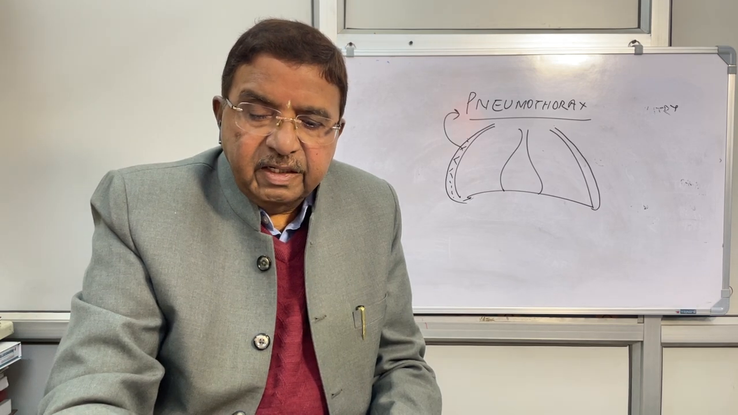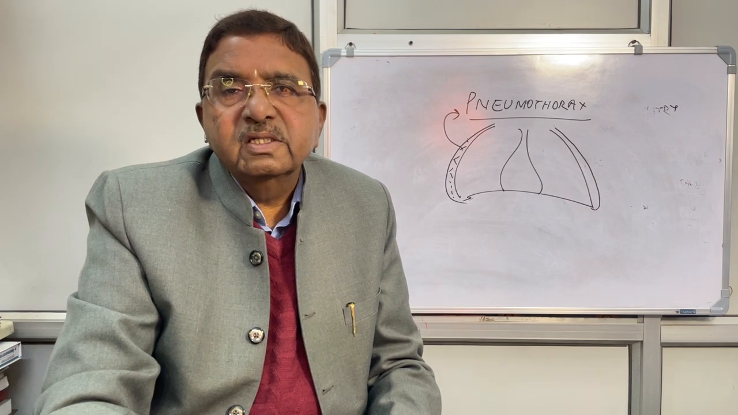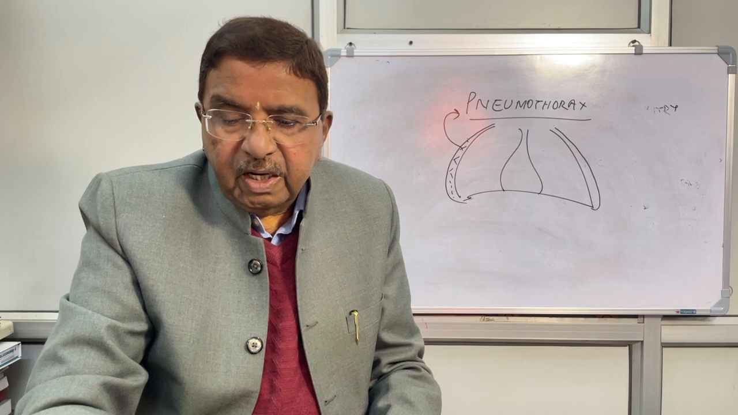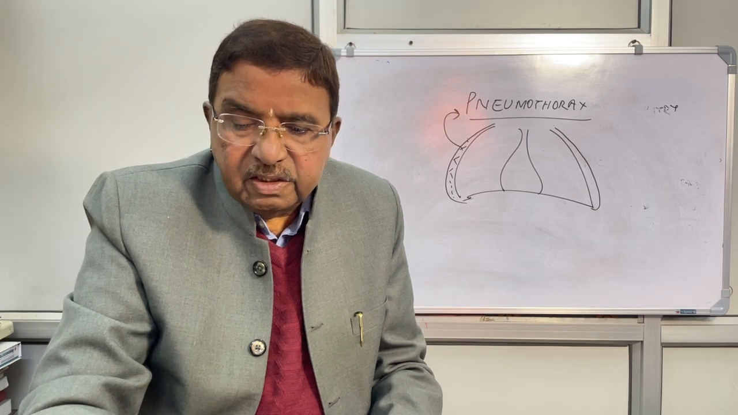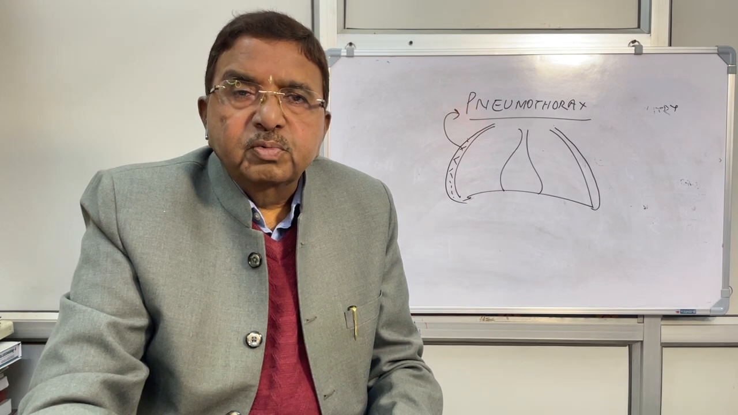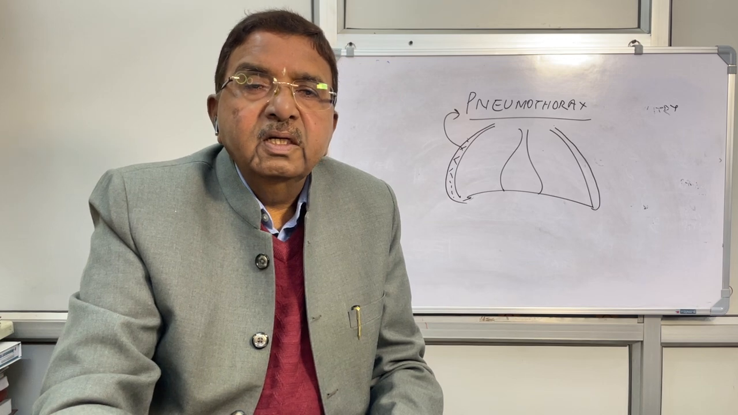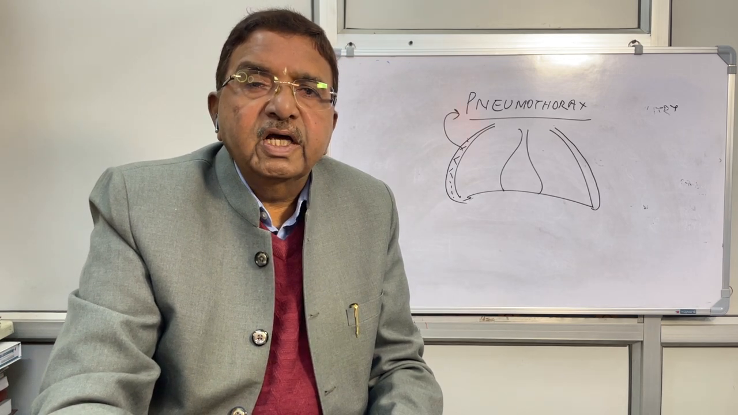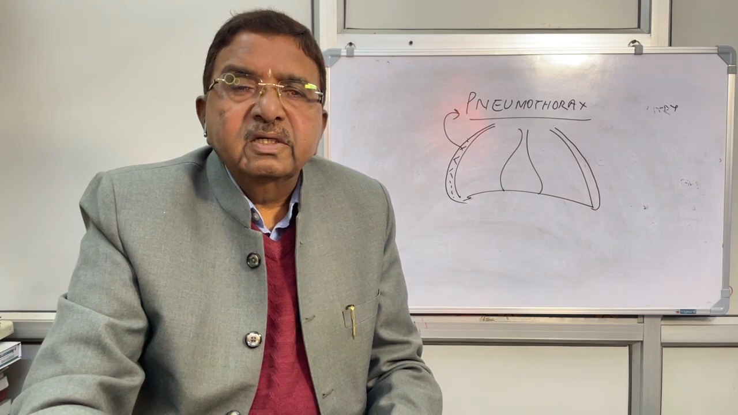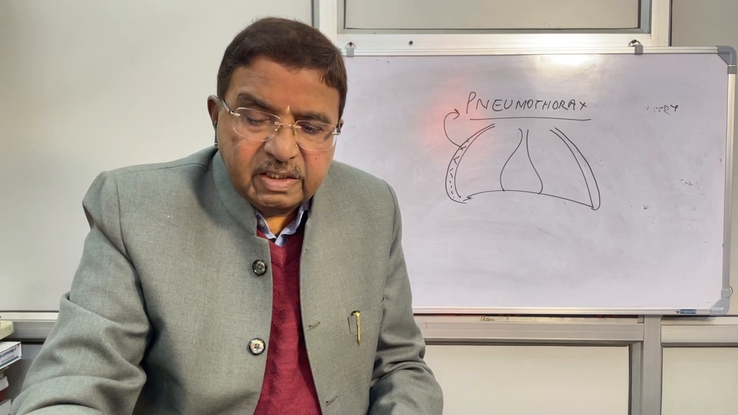So after secondary, third is traumatic. It is usually because of roadside accidents which may lead to rupture of the ribs, then blast injuries, penetrating injuries, and iatrogenic causes due to certain procedures done in the chest. For example, in patients of pleural effusion, when we take out fluid by aspiration, there may be accidental entry of air during that procedure, that is known as iatrogenic.